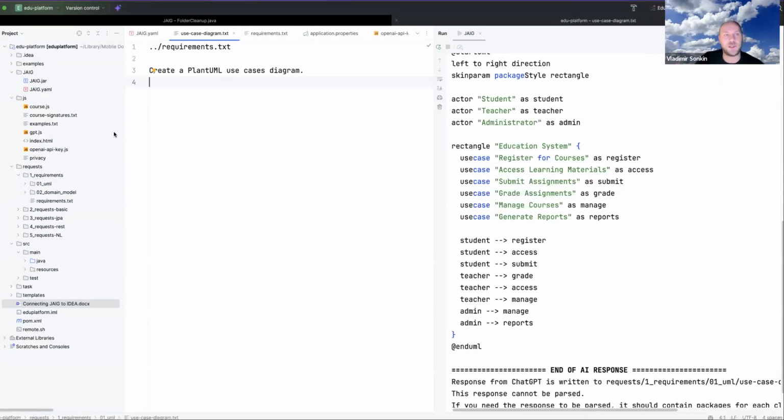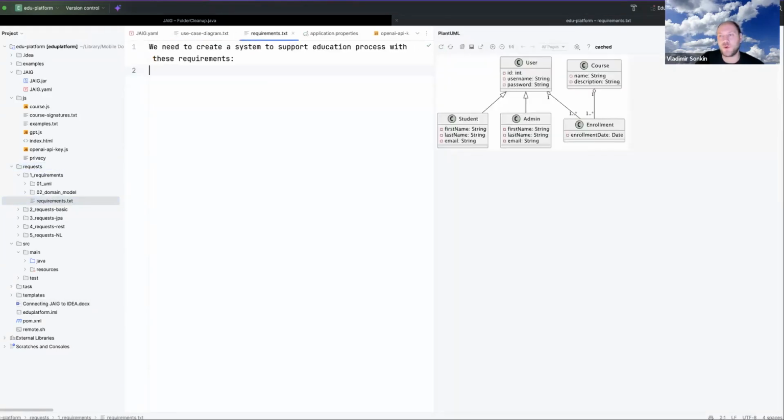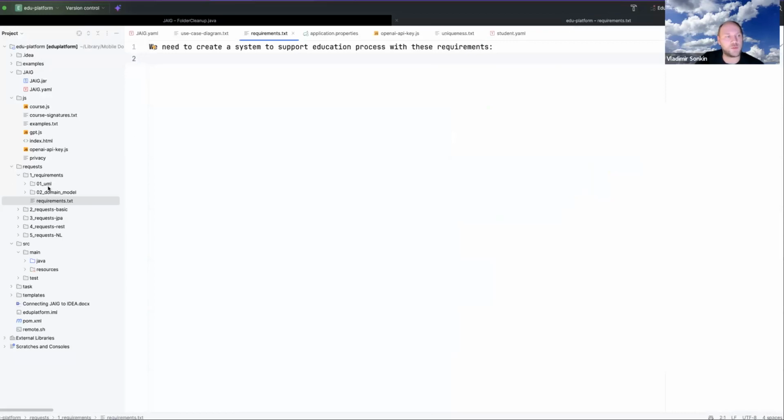So this is a demonstration project, and these are the prompts. First of all, I will open requirements. The first thing I am going to do is to describe requirements. We will be building an educational platform, an educational system.